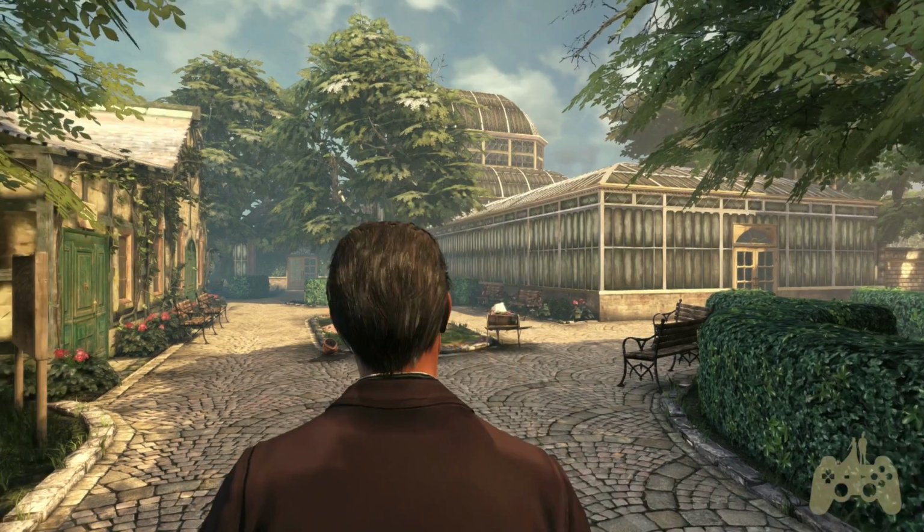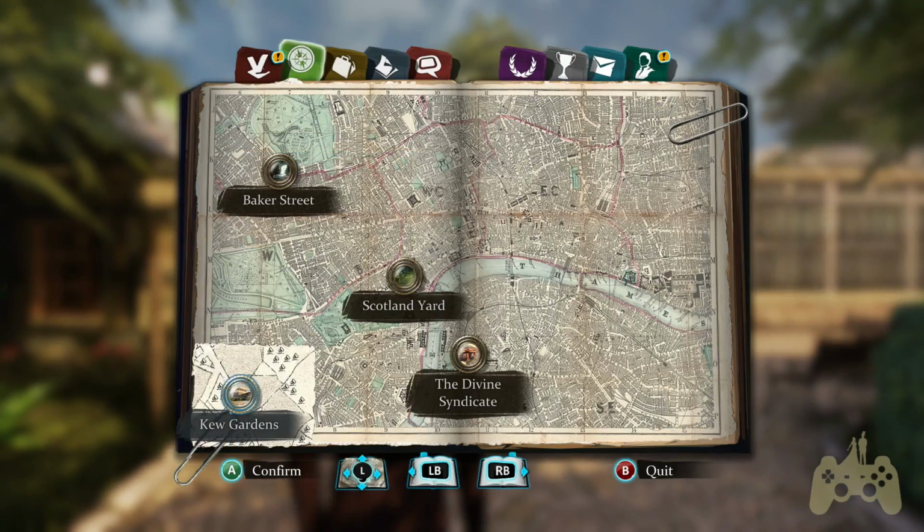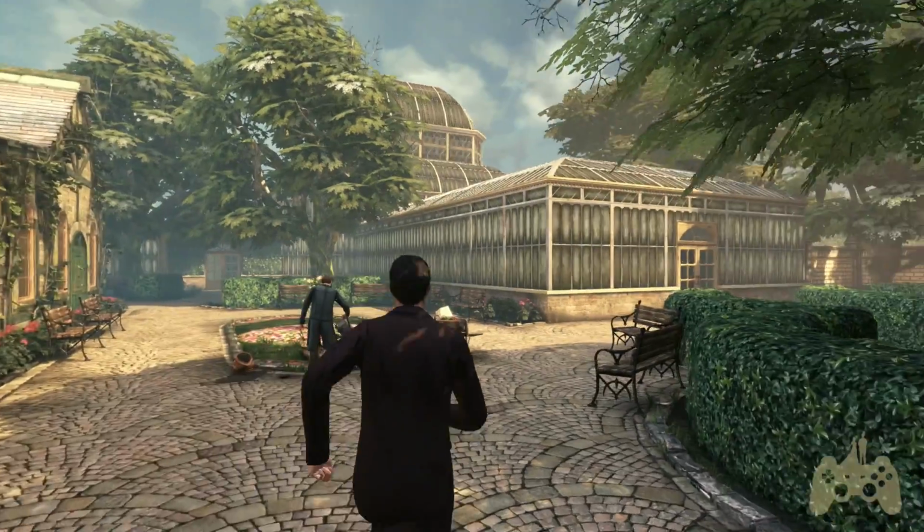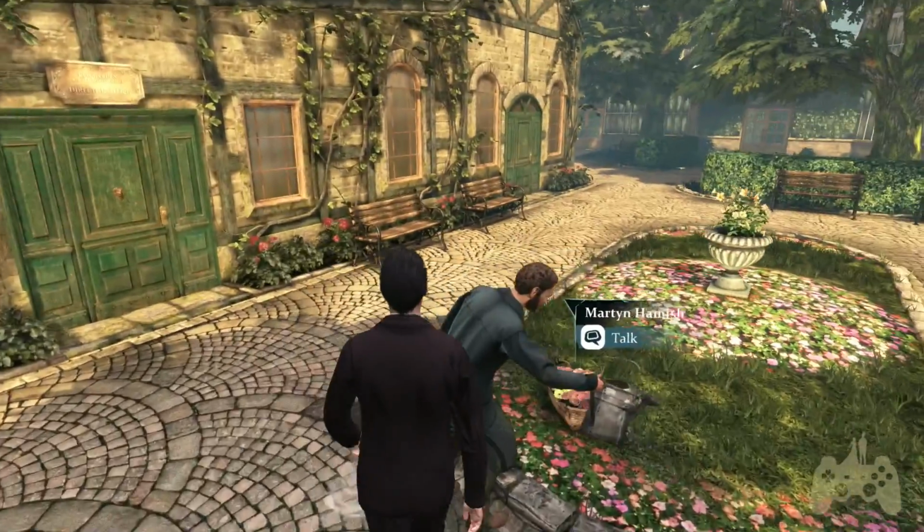All right, Watson. What are we doing? Find out how to stimulate the deadly plants in the Colonial Collection. All right. Wait, what do you have to say to yourself? To yourself. For yourself. Prepositions.